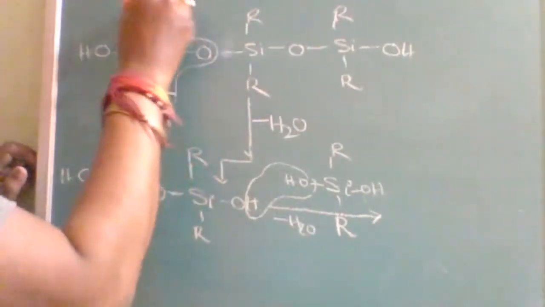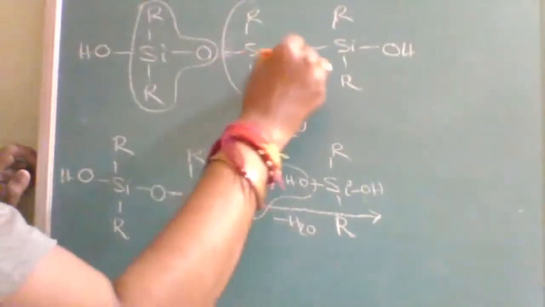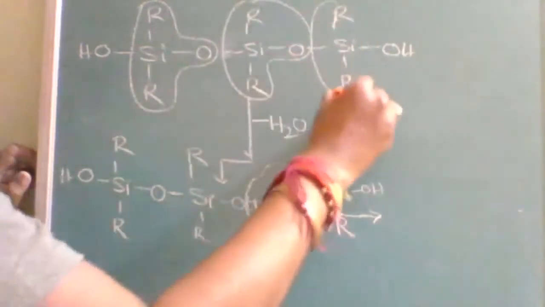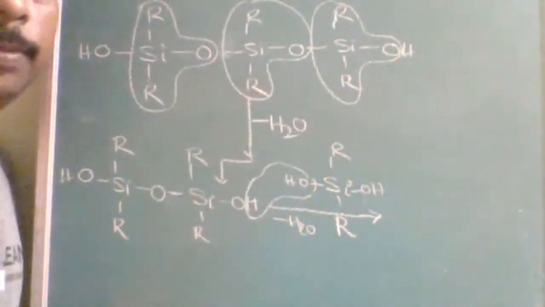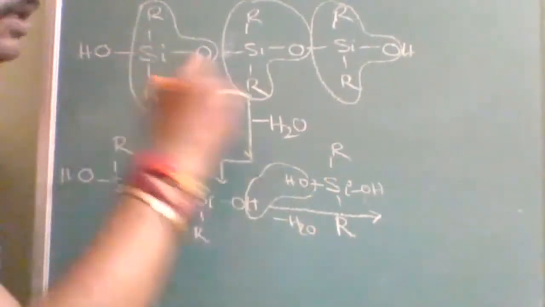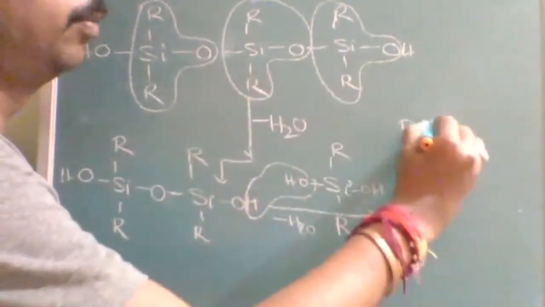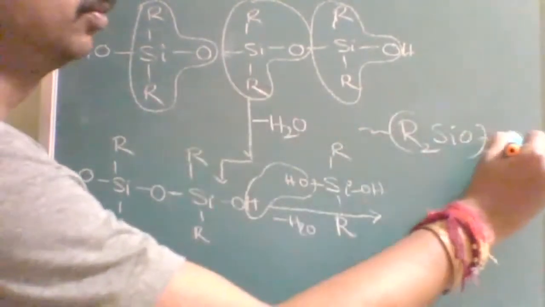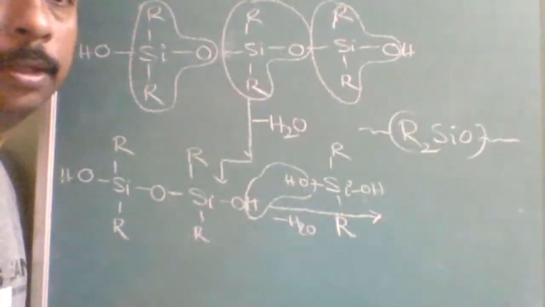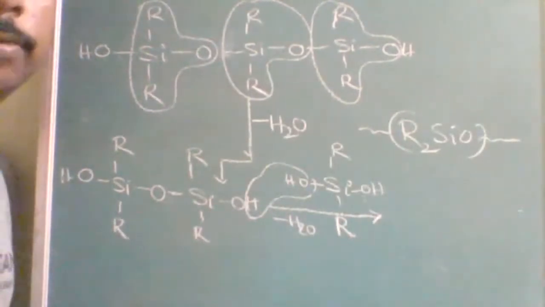See, this is the first part. This is the second part. Like that, this keeps on moving. What keeps on moving? R2SiO. R2SiO keeps on moving. So this side also a bond will be there. That side also a bond will be there. Understood? So the chain is formed by